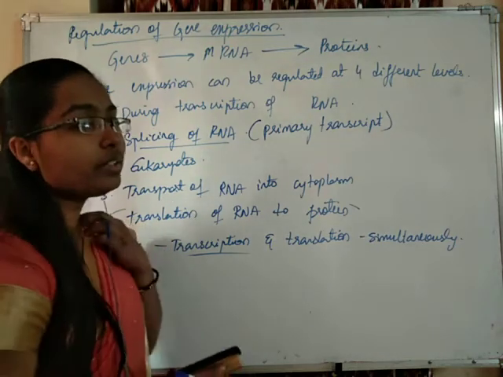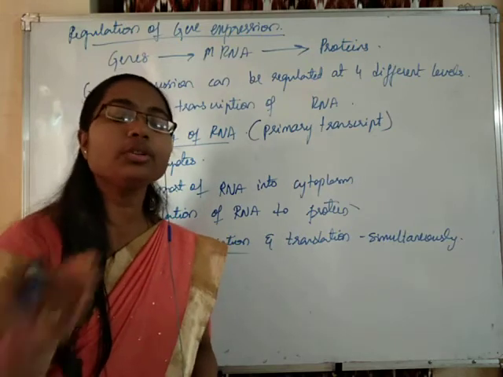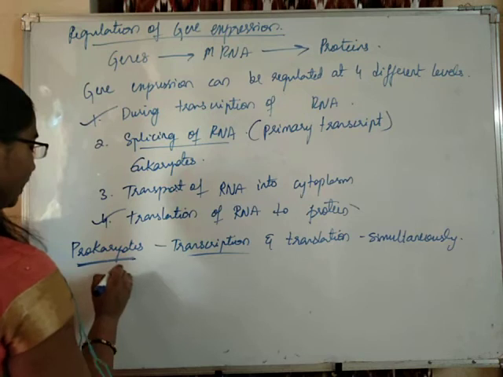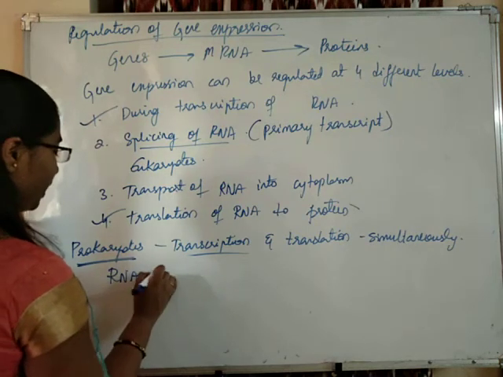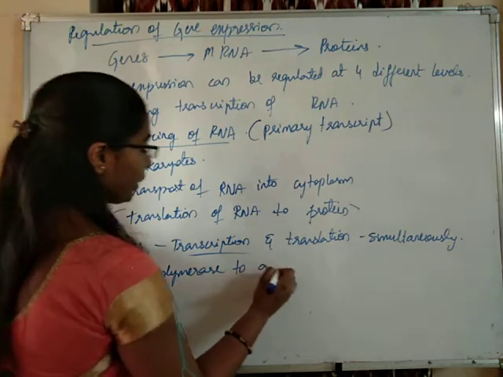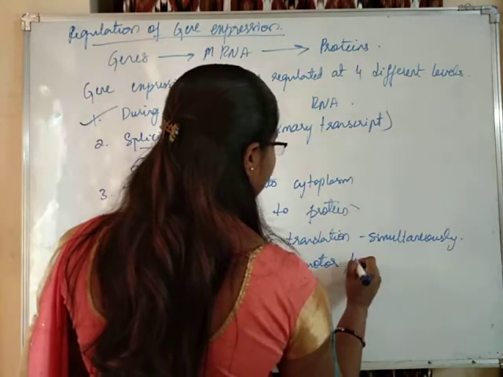So students, the gene expression of prokaryotes is regulated in a different manner from that of eukaryotes. In prokaryotes, gene expression is regulated by binding of RNA polymerase to a promoter or to an inhibitor.